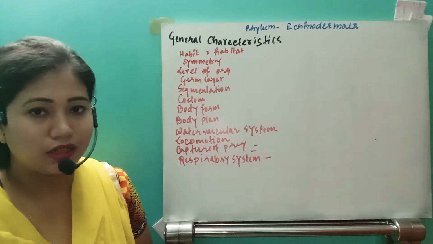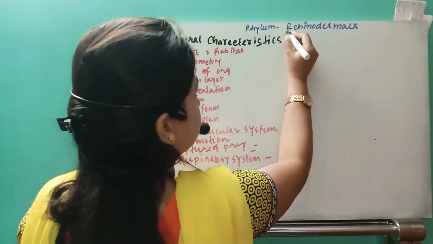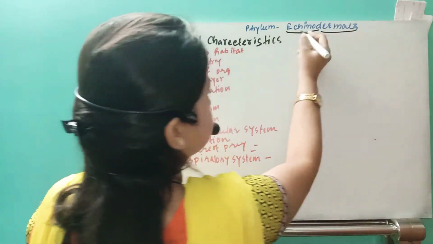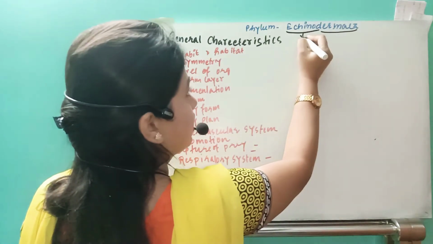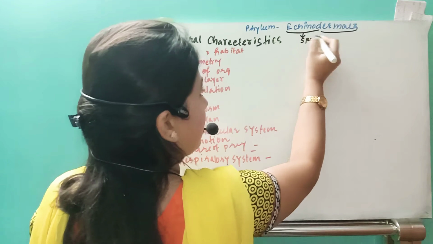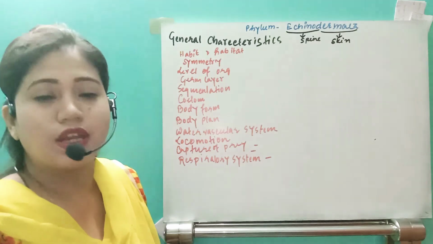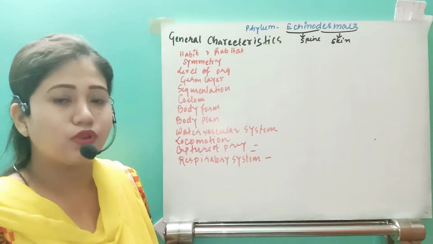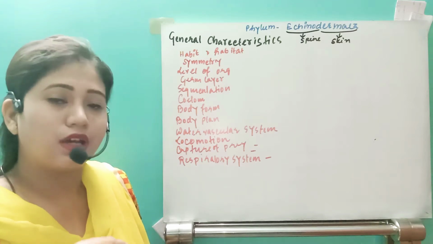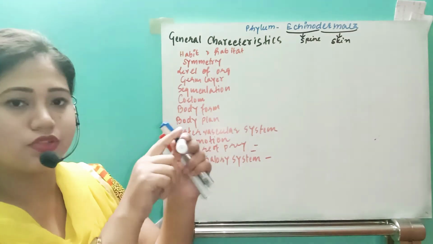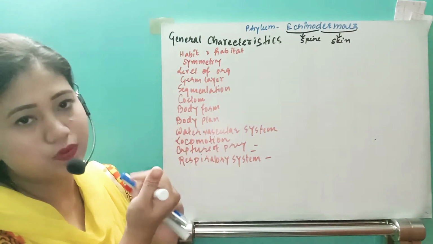Now what is the meaning? The word Echinodermata, if you break this word, you will get two parts. One is echino and another is dermata. So what is the meaning of echino? That is spine. And derma means skin. So these organisms are going to have spines in their body, from inside the skin the spines will come out.